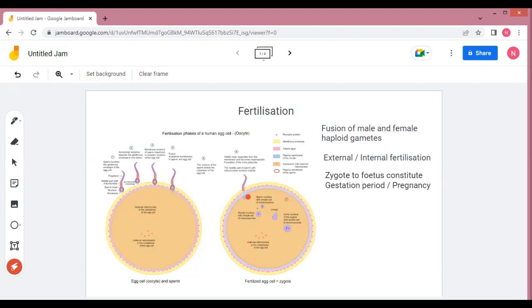Then the entry of sperm within this ovum will stimulate the completion of the second meiotic division of the secondary oocyte, and it will result in the formation of the ovum and the second polar body. The second polar body degenerates immediately after this formation. At the same time, the distal centriole of the sperm divides and forms two centrioles to generate the mitotic spindle for the cell division, and the tail of the sperm will be lost within the cytoplasm of the ovum.